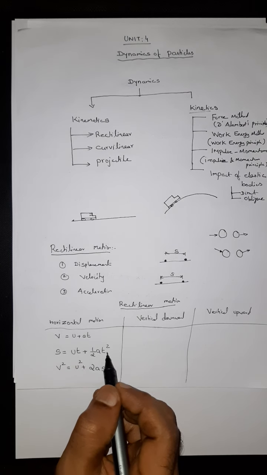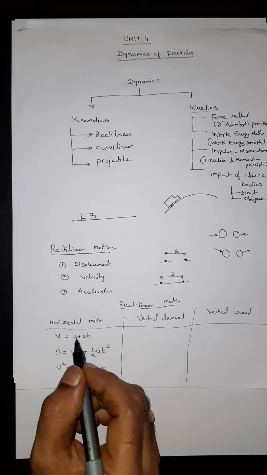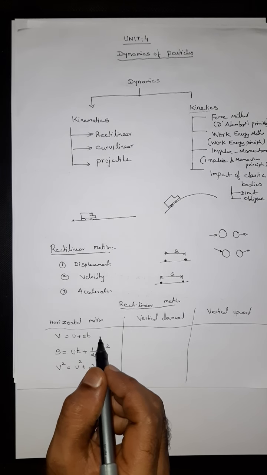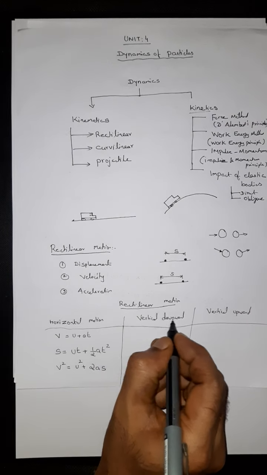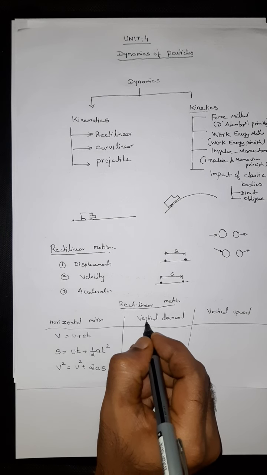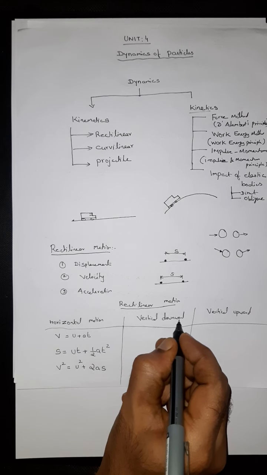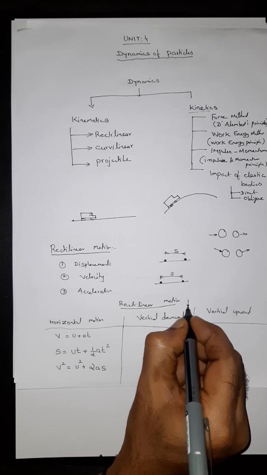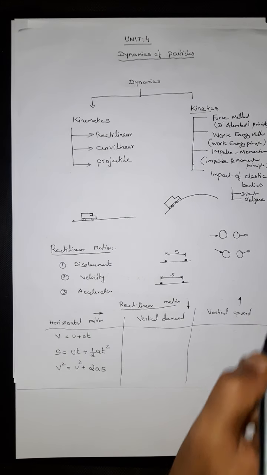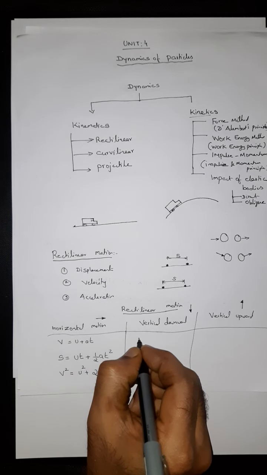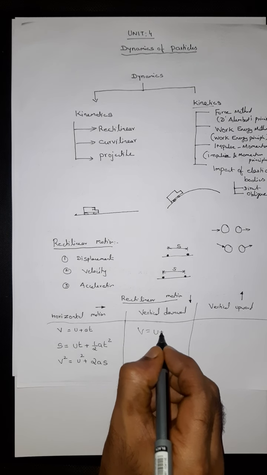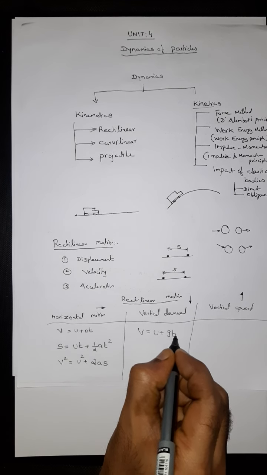These formulas are used when the object moves in a horizontal manner. Fine. Vertical: when a particle or body moves in a vertical direction, downward. V equal to U plus GT.